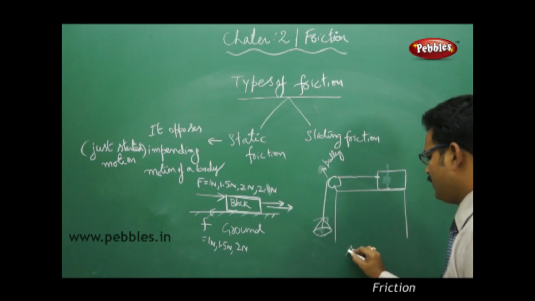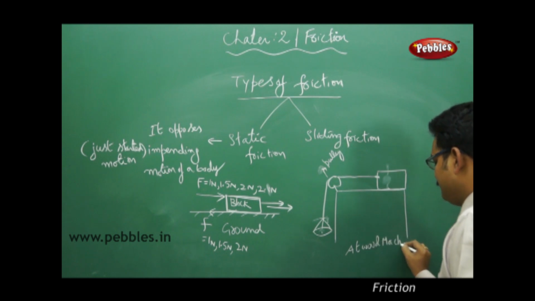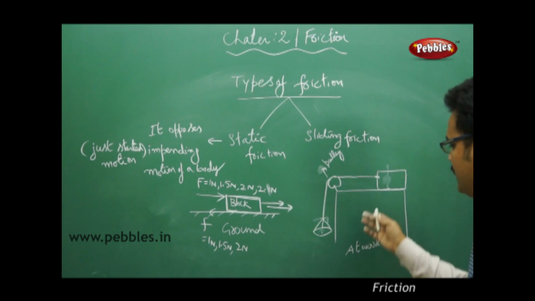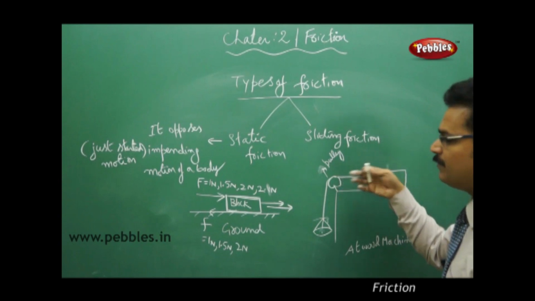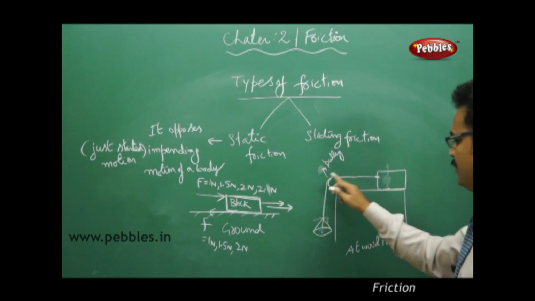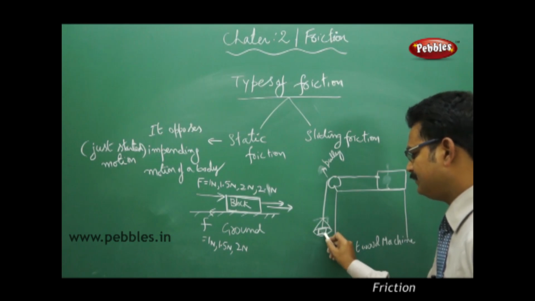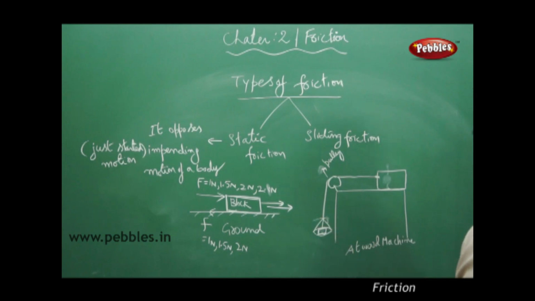This is called an Atwood machine. Simply we can say a block is placed on a table with a pulley, but the whole system is called an Atwood machine. Now this block is connected by string to this weighing pan, and here we have added some weight on the pan.